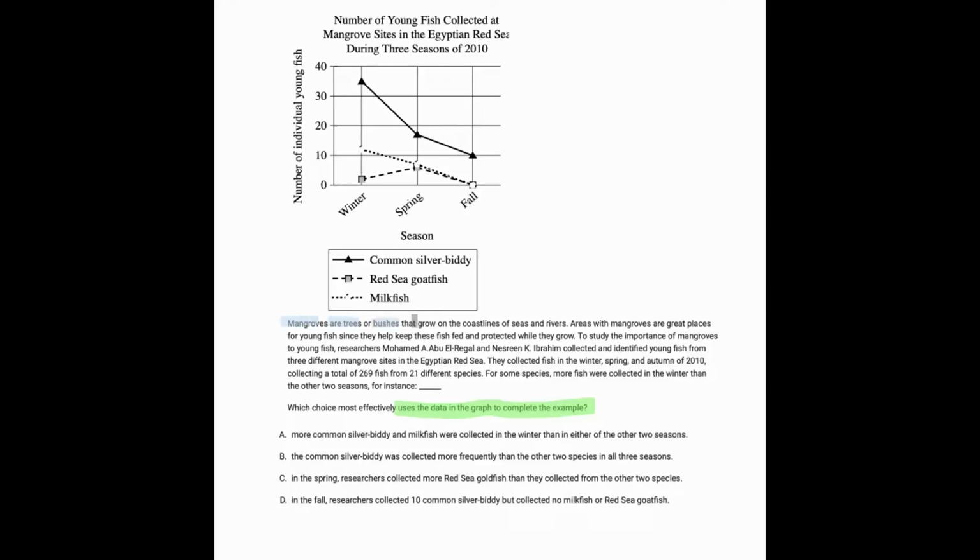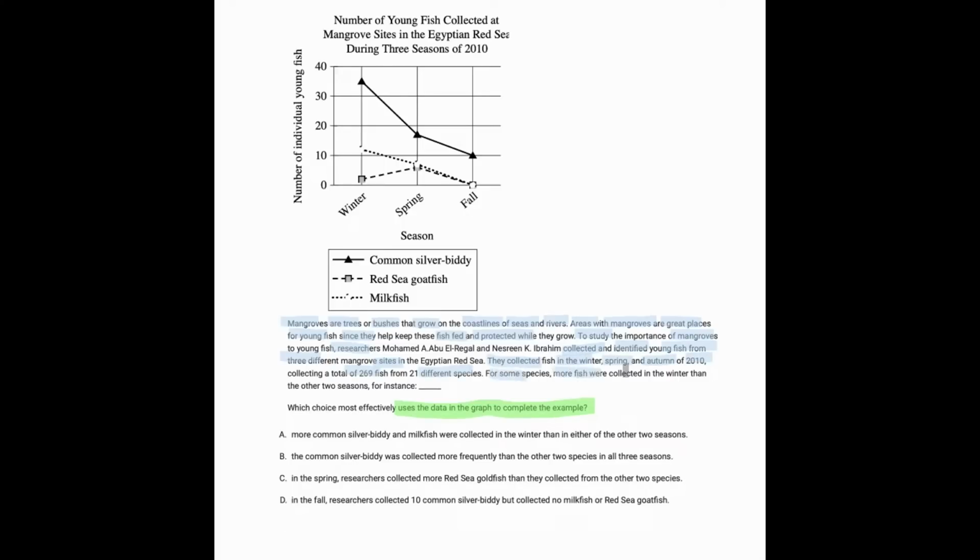Mangroves are trees or bushes that grow on the coastlines of seas and rivers. Areas with mangroves are great places for young fish since they help keep these fish fed and protected. To study the importance of mangroves, these researchers collected and identified young fish from 3 different sites. They collected the fish in the winter, spring, and autumn of 2010, collecting this many fish from this many species.